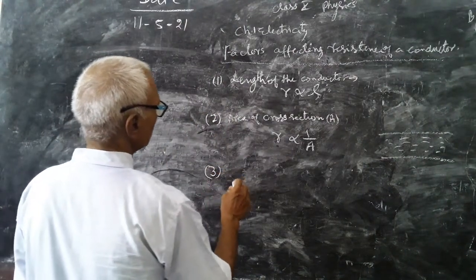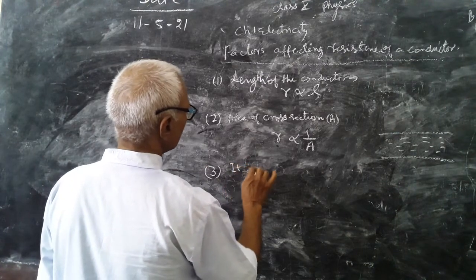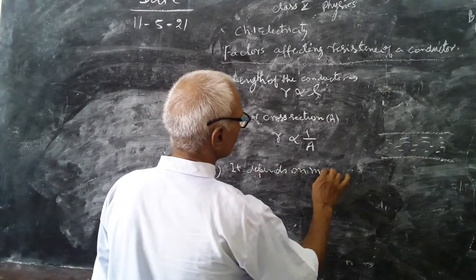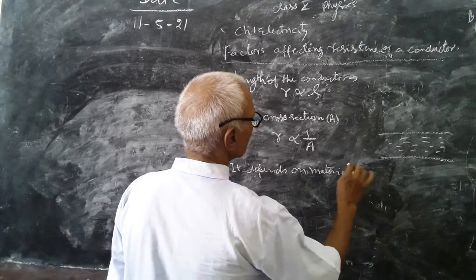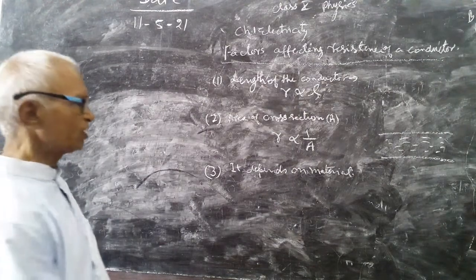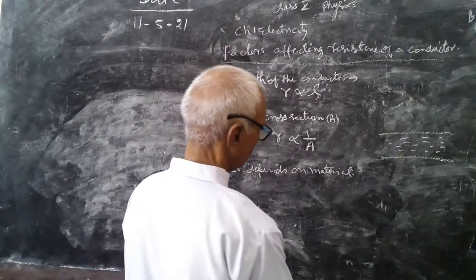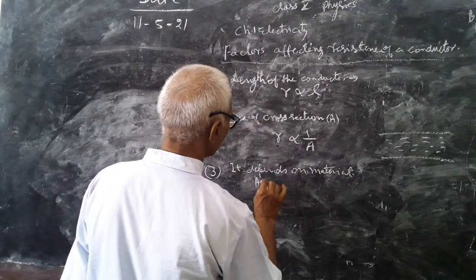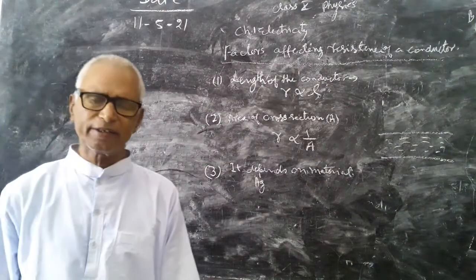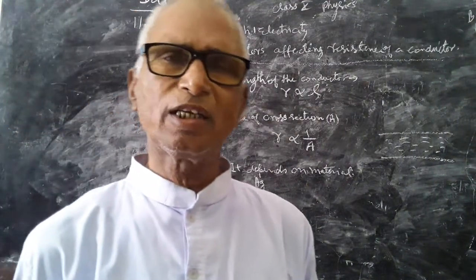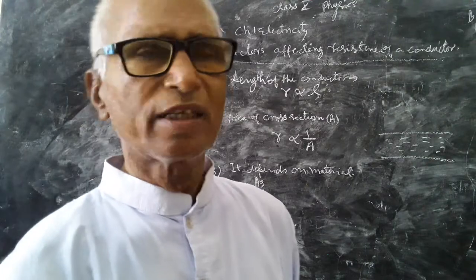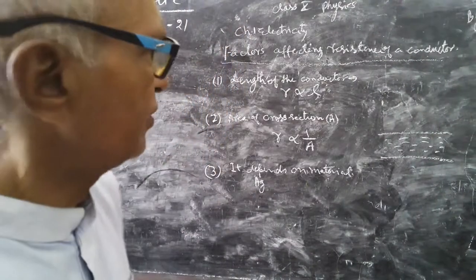And third, it depends on the material of the conductor. It depends on the nature of the material of the conductor. For example, silver is the best conductor. So if a resistance is made of silver, it will offer very low resistance, because it is at the highest point among good conductors.